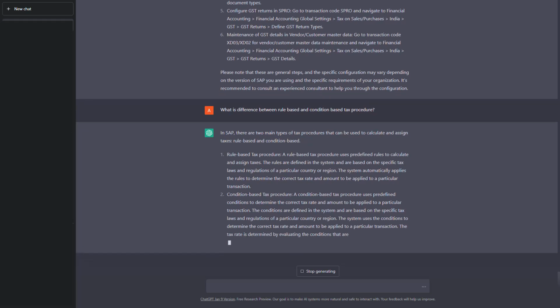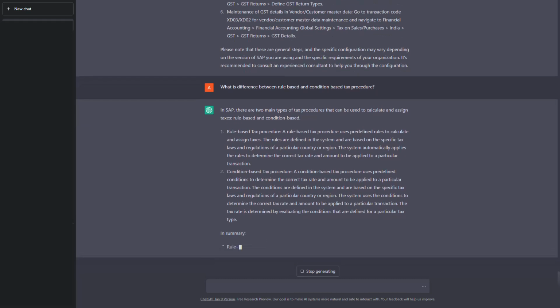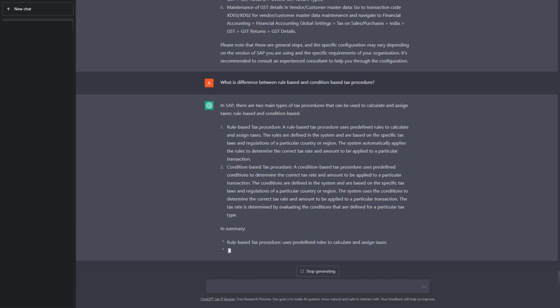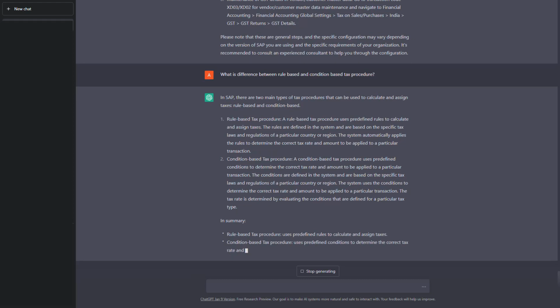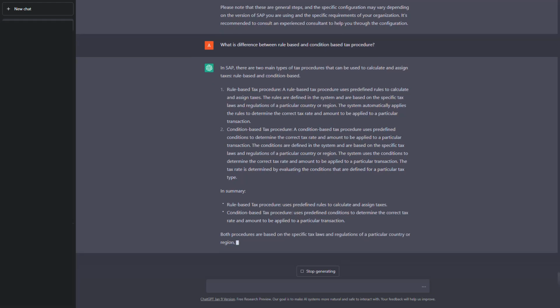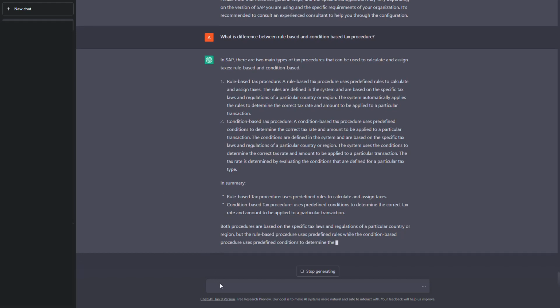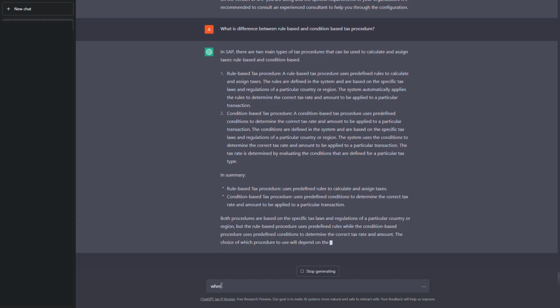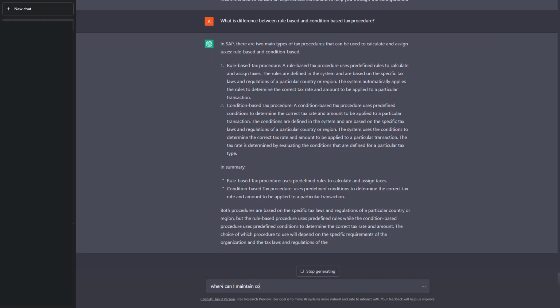More or less, it looks fine, although it's not a proper right answer. Rule-based is based on the rules, and condition-based is based on the conditions, which is pretty much straightforward from the question itself.